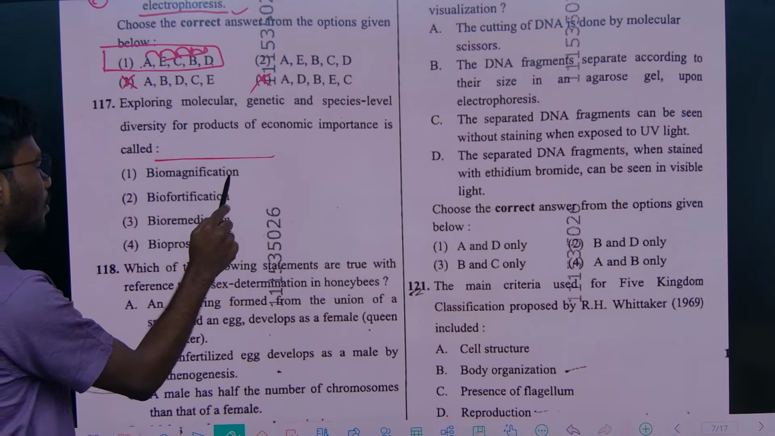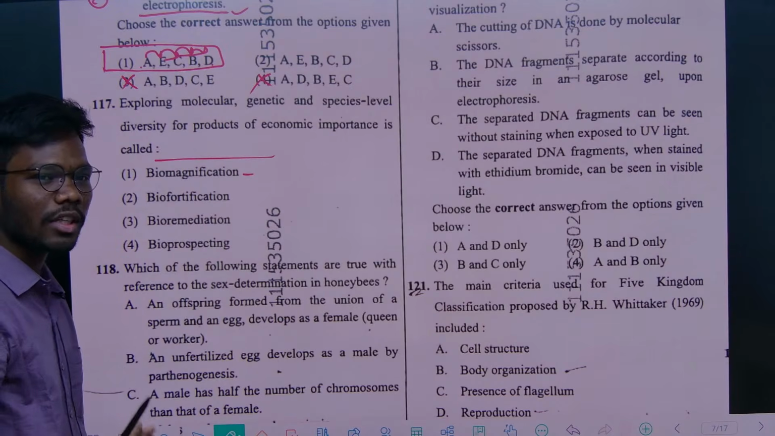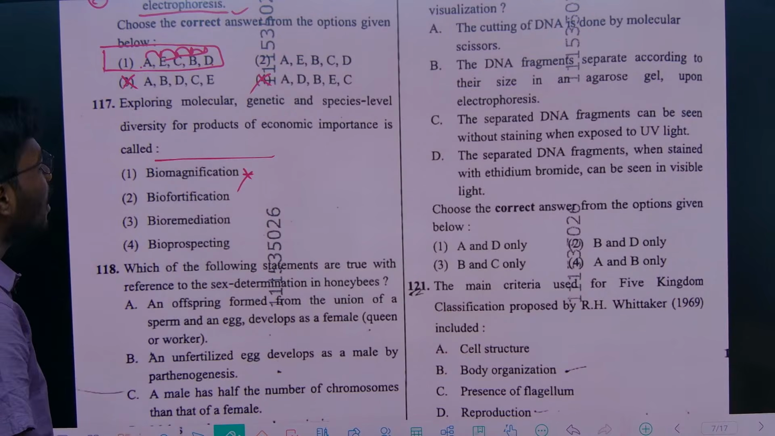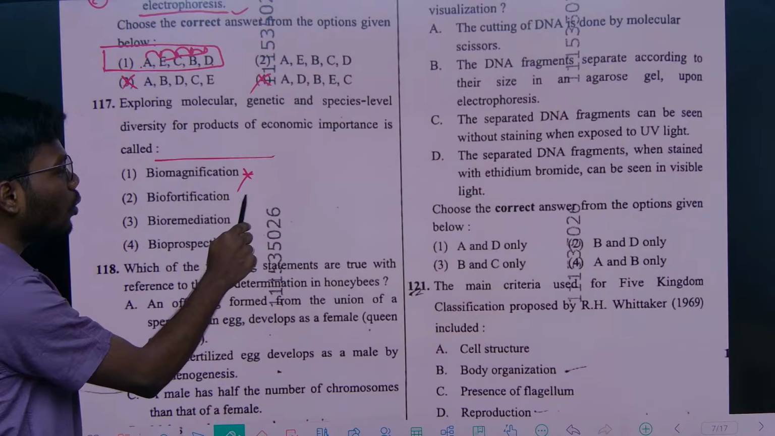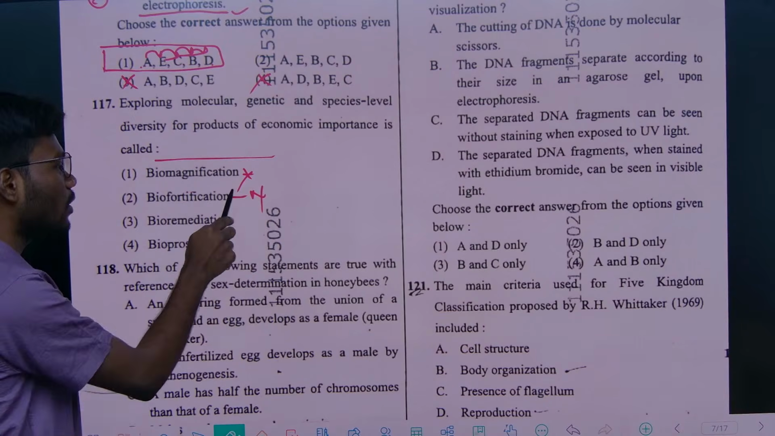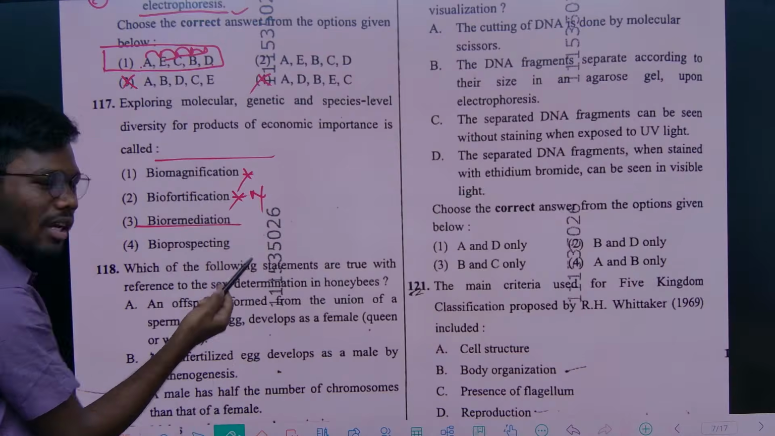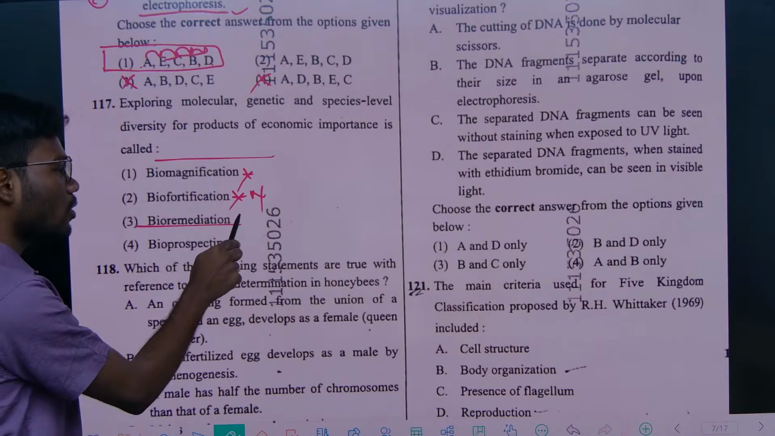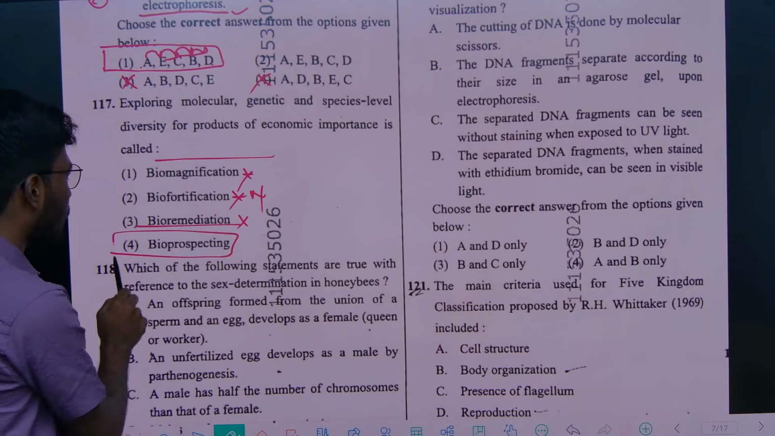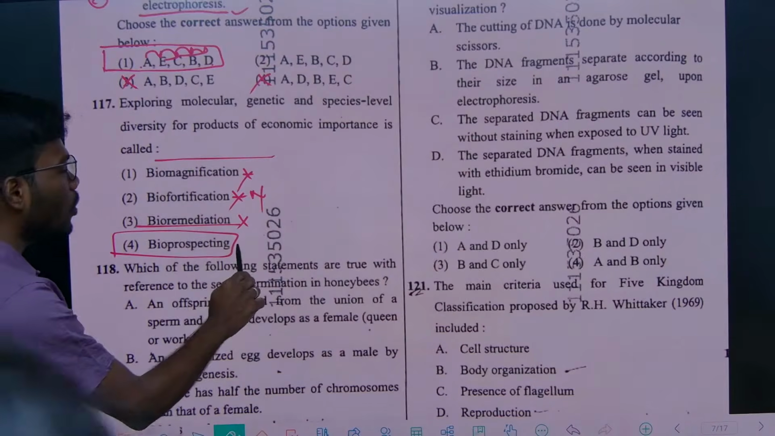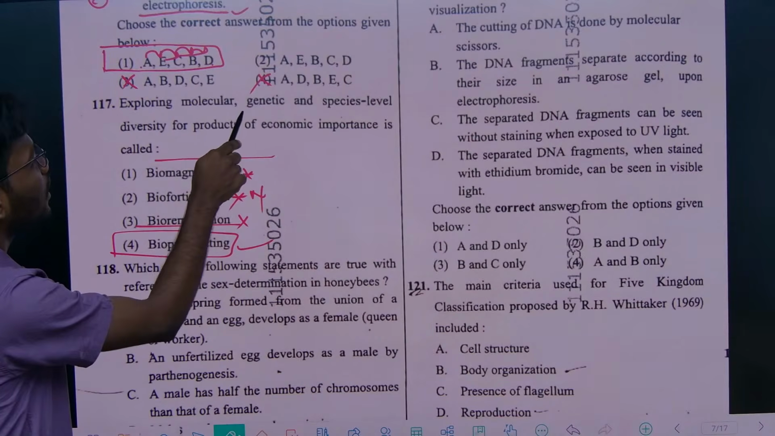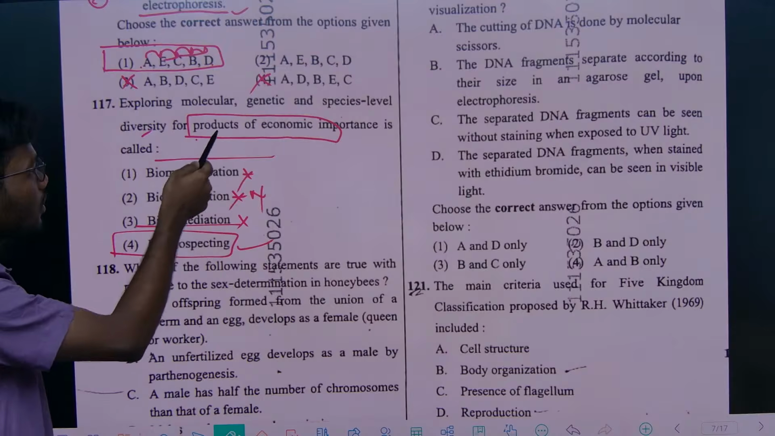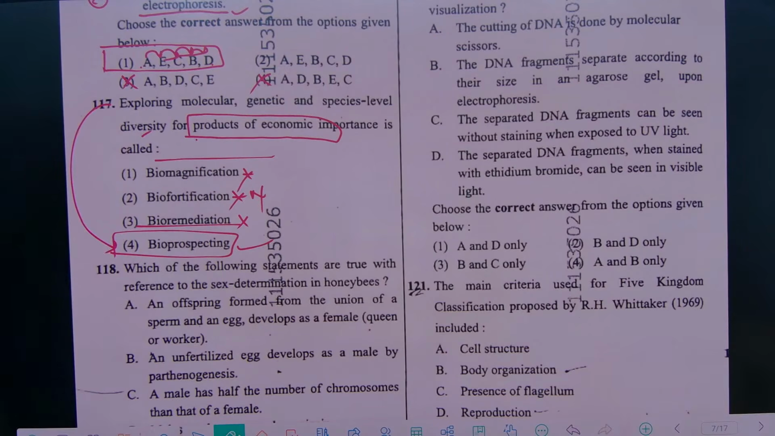Here, biomagnification is nothing but increasing toxic level at each and every organism level, right? So this is not the option. Biofortification is nothing but improving the nutritional level, so this is also a wrong option. Bioremediation is using microorganisms for cleaning, so this is also a wrong option. The final option is bioprospecting: exploring molecular, genetic and species level diversity for economically important products. So the exact definition is bioprospecting.